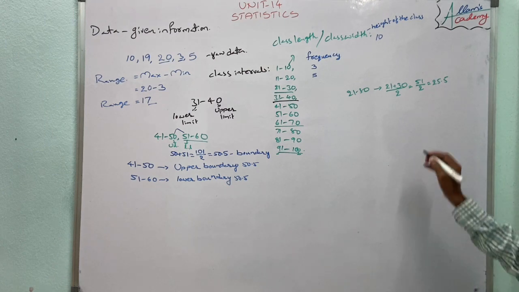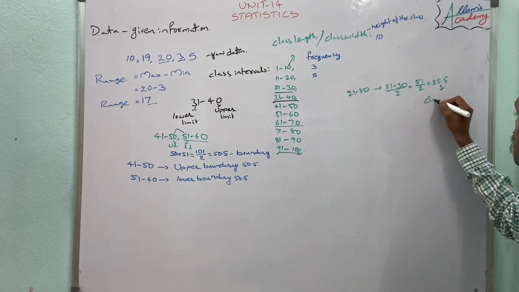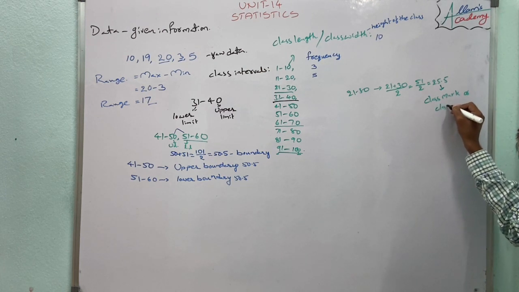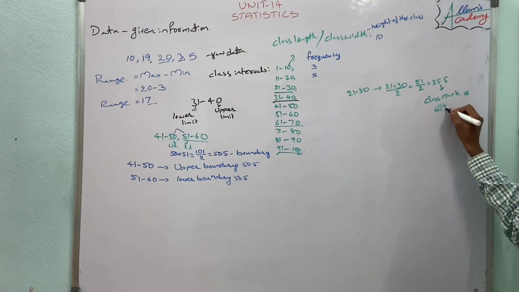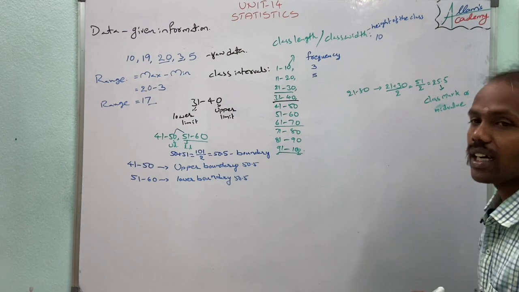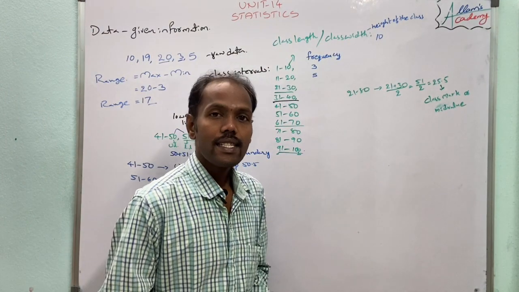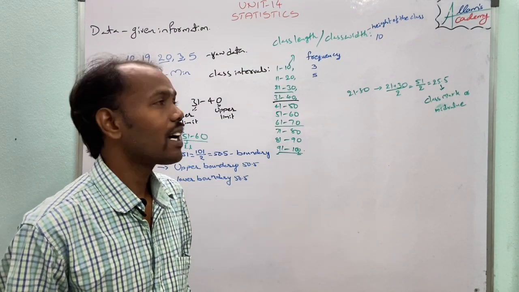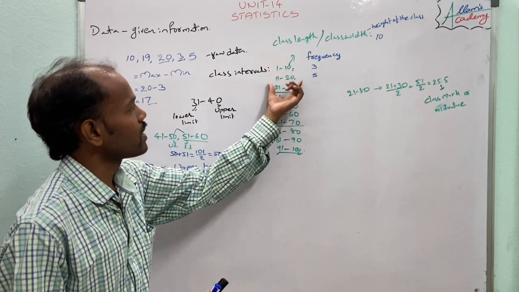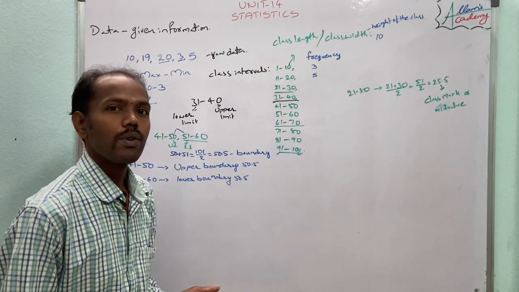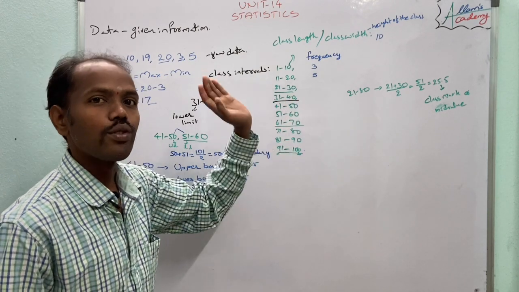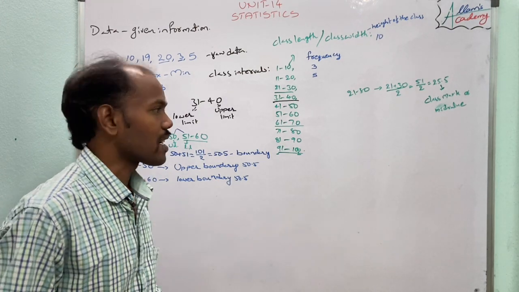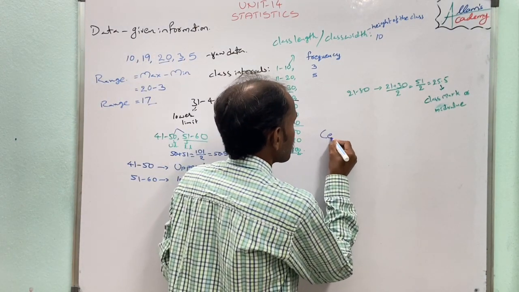So this 25.5 is called the class mark, otherwise also called the mid value of the class. In this statistics chapter, for the raw data set as a frequency distribution table, grouped data, we find some values, and those are called central tendencies.